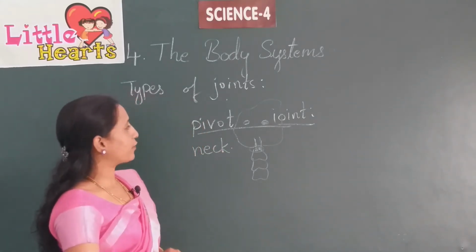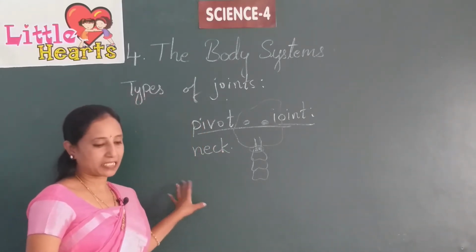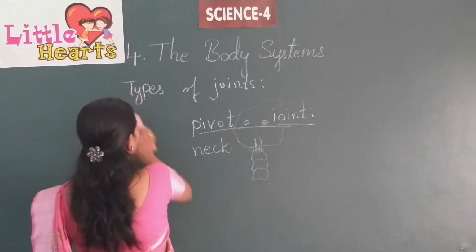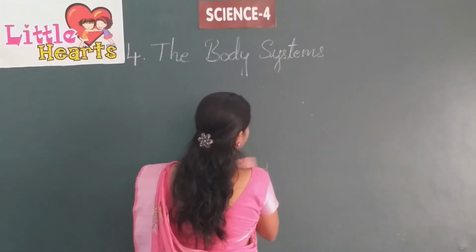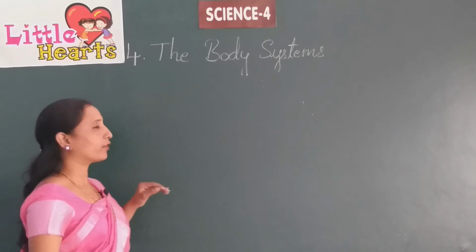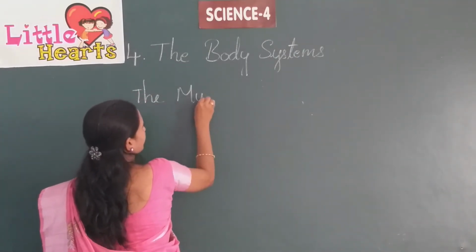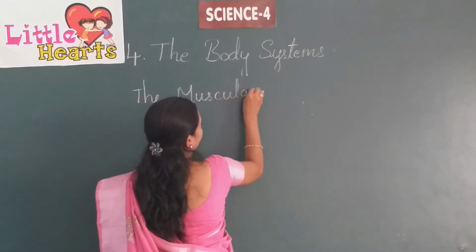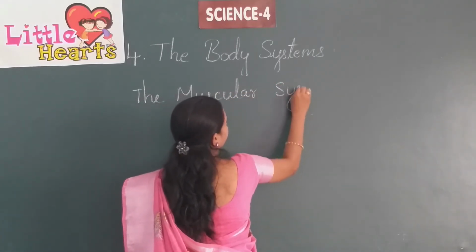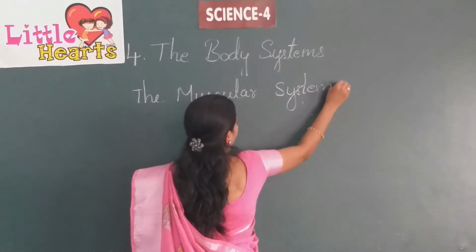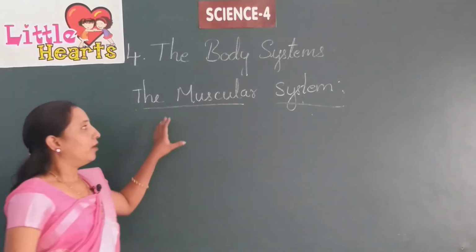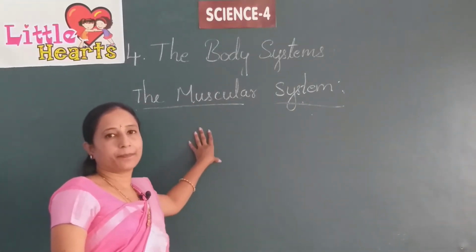Next we are going to learn about the muscular system. Till now we have learnt about the skeletal system, right? Now we are going to deal with the muscular system. What is the muscular system?